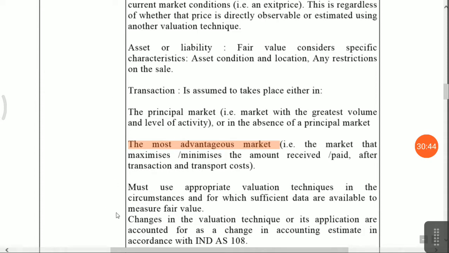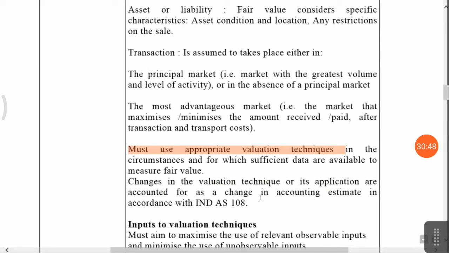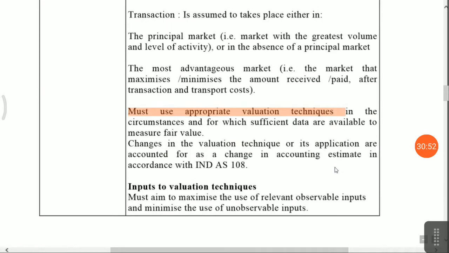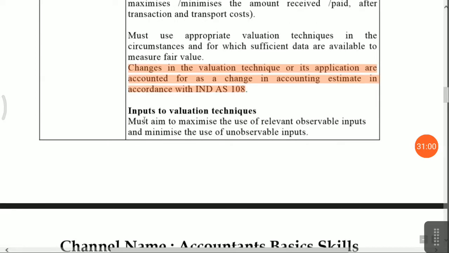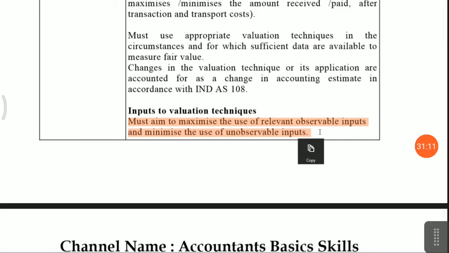Valuation techniques: you must use appropriate valuation techniques in the circumstances, with sufficient data available for fair value measurement. Changes in the valuation techniques and their application are accounted for under Ind AS 108. Inputs to the valuation technique must aim to maximize the use of relevant observable inputs and minimize unobservable inputs. Means there should be logical inputs for your fair valuation.